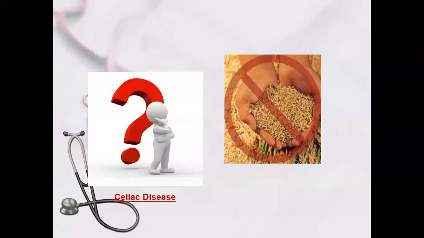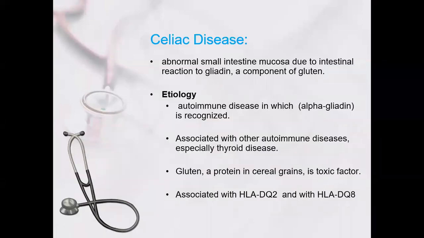So, what is celiac disease, and how do we diagnose and treat it? You know that you have to stop the wheat. Celiac disease is an abnormal small intestinal mucosa due to an intestinal reaction to gliadin, a component of gluten. Etiology is an autoimmune disease in which alpha gliadin is recognized. With celiac disease you can get thyroid disease, hypothyroidism or hyperthyroidism. Gluten is a protein in the cereal grains and is the toxic factor. It is genetically associated with HLA-DQ2 and HLA-DQ8.